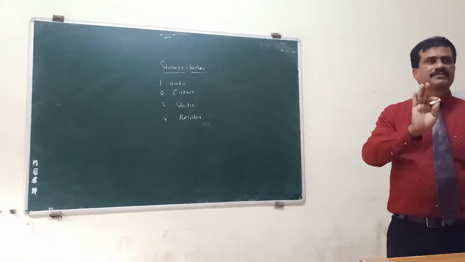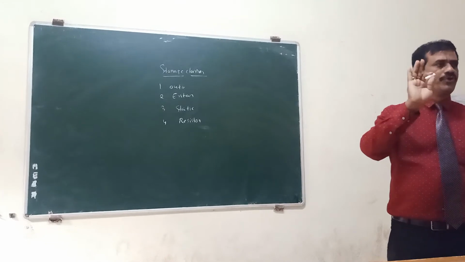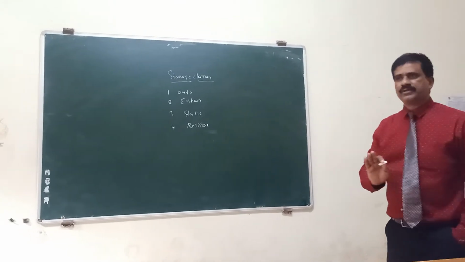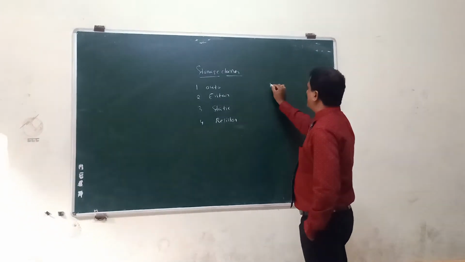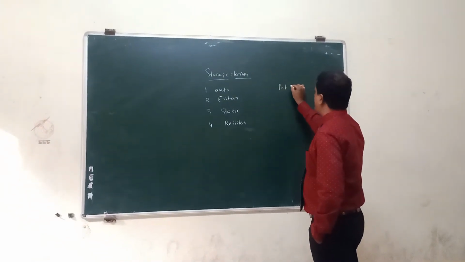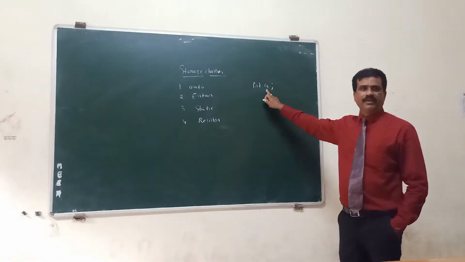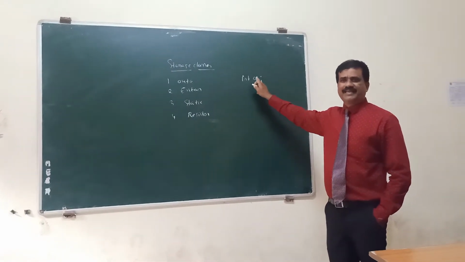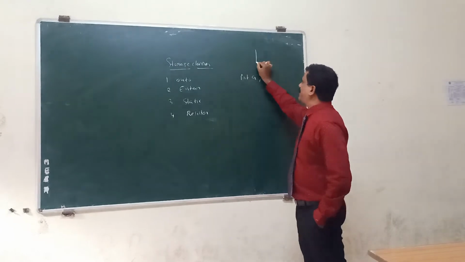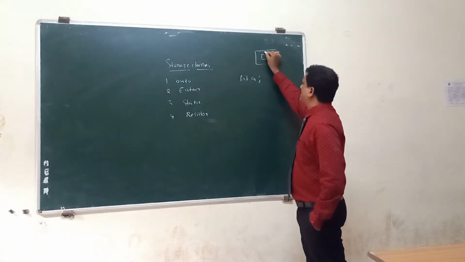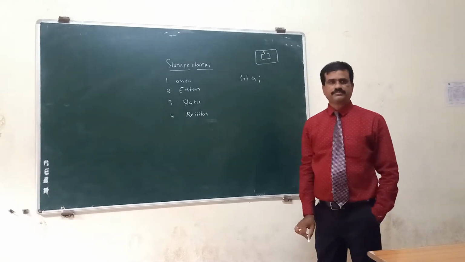My dear students, whenever you create any variable, for example, you create some variable int a, a is the name of the variable. The variable can be stored at a memory space with the name a.